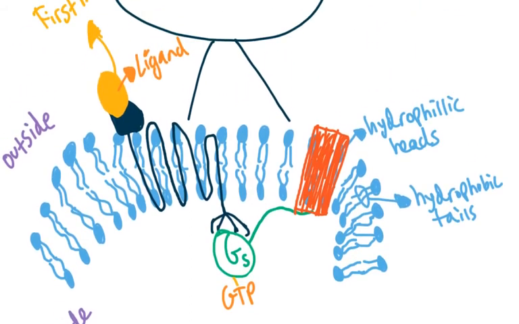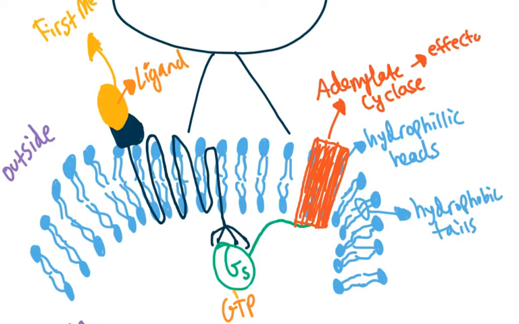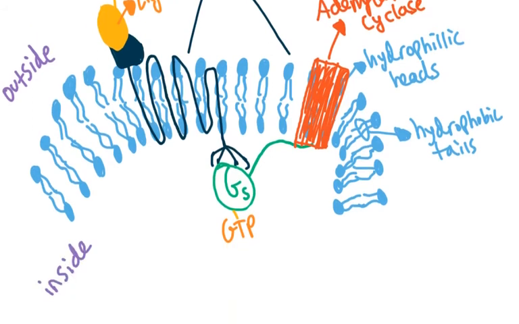So I'm just going to label it right here, adenylate cyclase, all right? So this is our effector enzyme. So it's nearby our G-stimulatory protein. So effector enzyme on the membrane, on the phospholipid bilayer membrane. All right, and so what this is going to do, once the G-stimulatory protein binds onto the adenylate cyclase effector enzyme, we're going to see it bound onto here now, right?